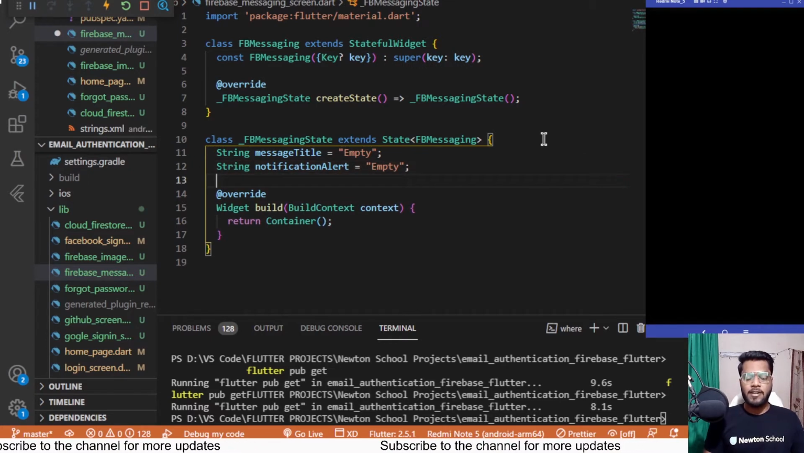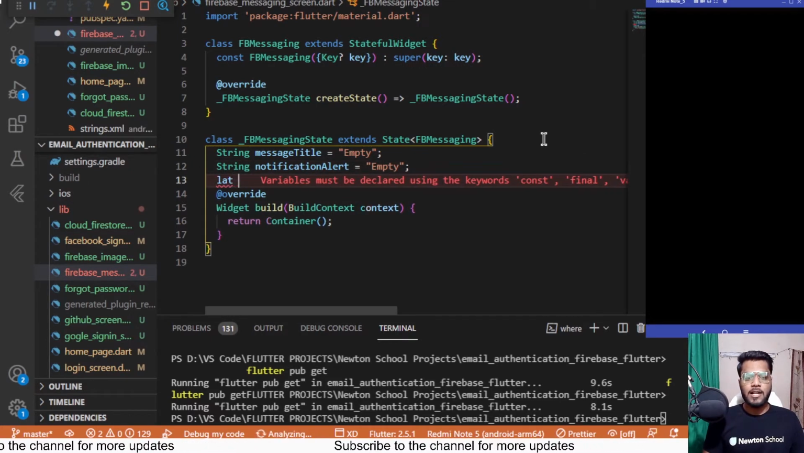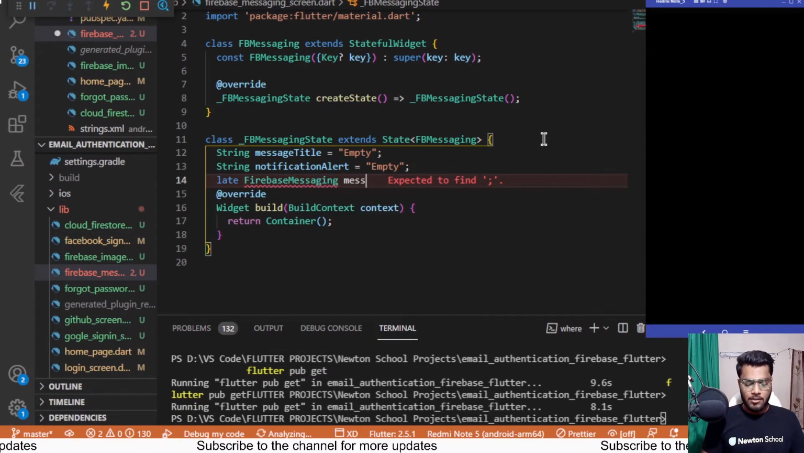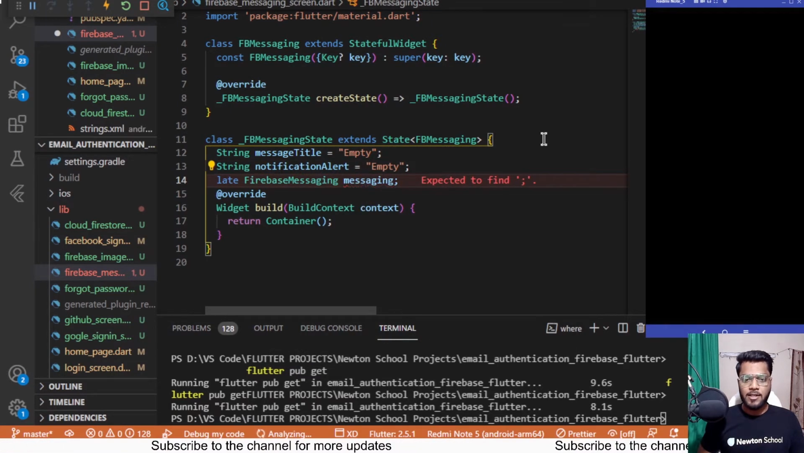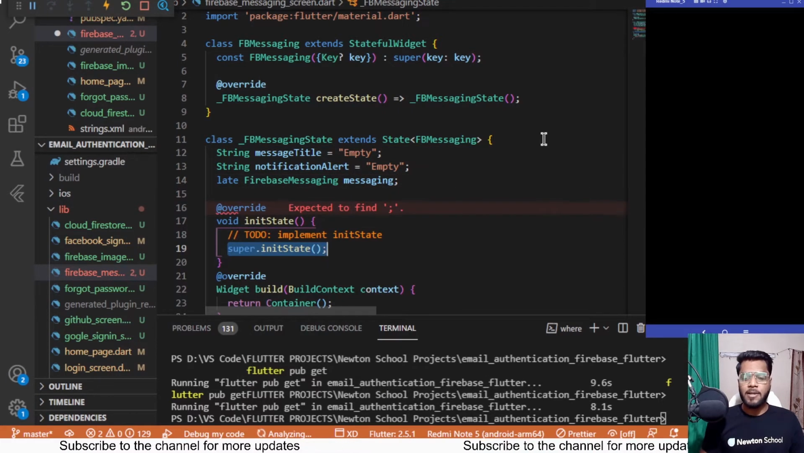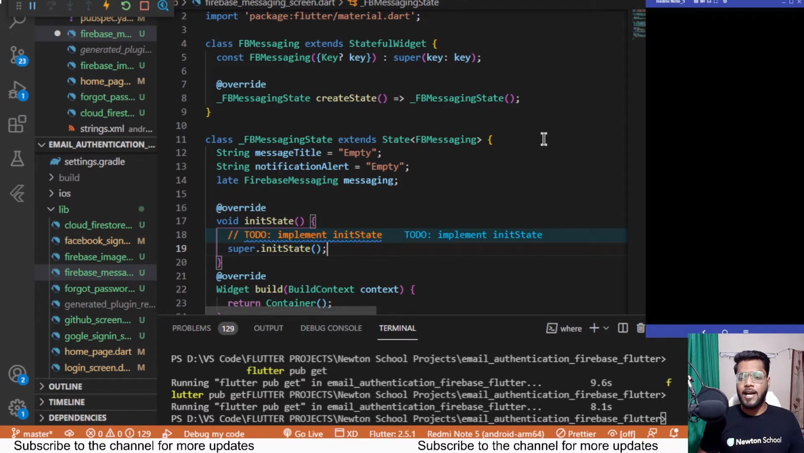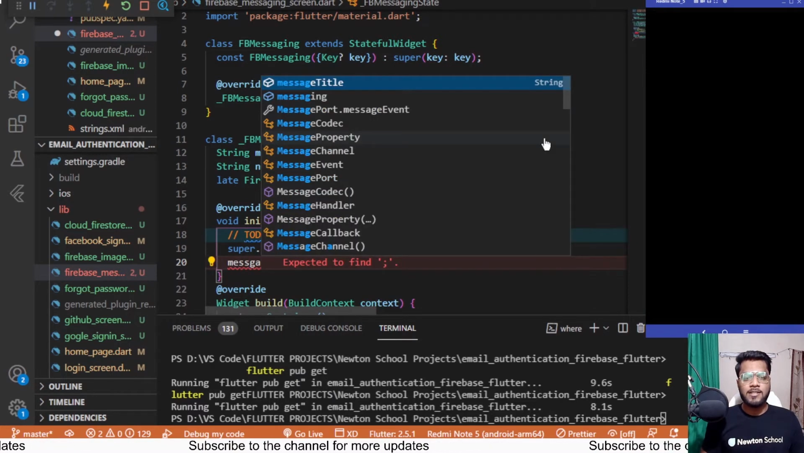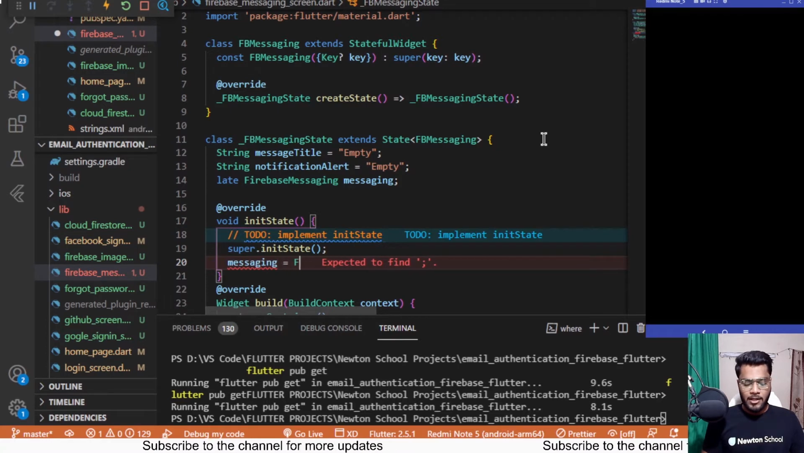Next up, a FirebaseMessaging late variable. This would start with the late keyword, and it would be created whenever we are making a call to it. The name of it would be messaging. And we'll be having initState over here because we'll be assigning the value to messaging and getting the token for the same, so that we can later use that token, although we won't be using that token much. So at first, assigning the value to this messaging variable which we have created.